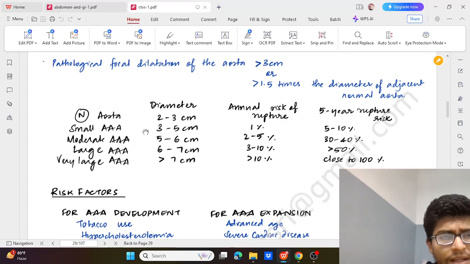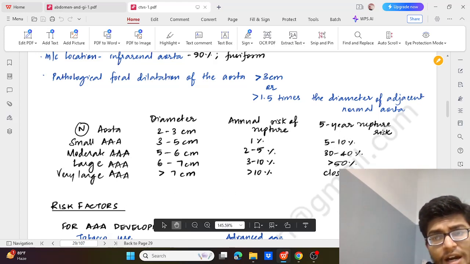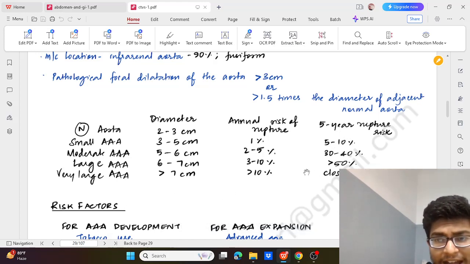If there is a small abdominal aortic aneurysm, it is 3 to 5 centimeters. Moderate is 5 to 6 centimeters, large is 6 to 7, and very large is more than 7 centimeters. And the annual risk of rupture in small is 1%, and in very large it is more than 10%. And the 5-year risk of rupture in small is 5 to 10%, and in very large it is around 100%. In large it is around 50%, and in moderate it is 30 to 40%.